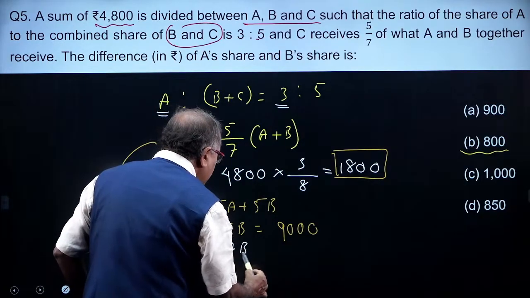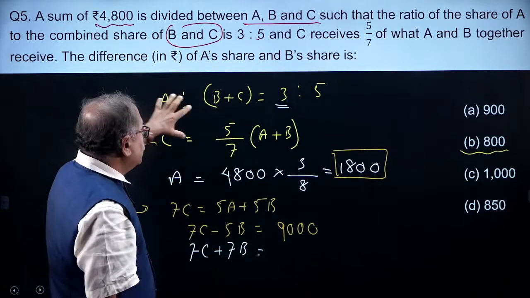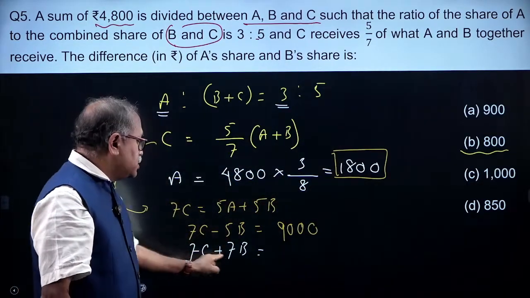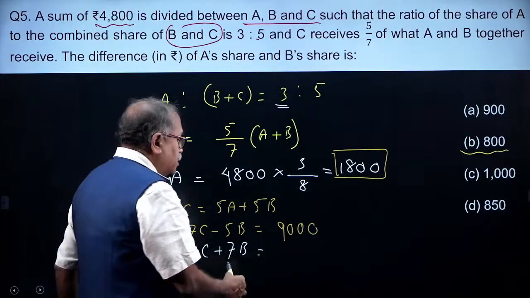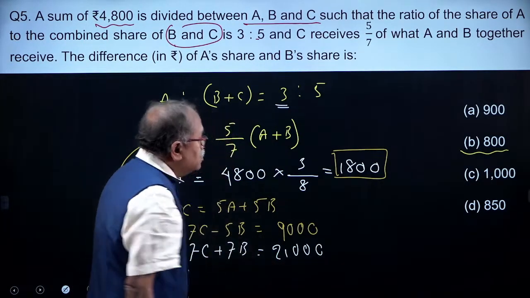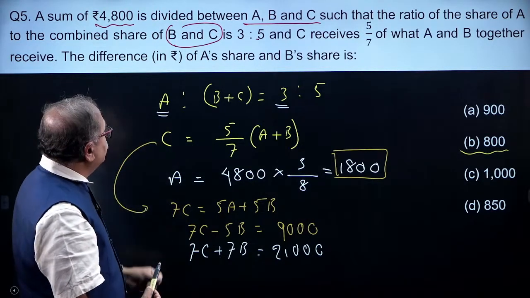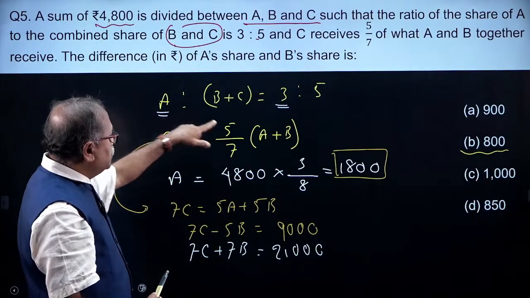I am multiplying the whole equation. So what is B plus C? 4800 minus 1800, which is 3000. So 3000 into 7, because I am multiplying the whole equation by 7. So 7 3 21, that is what it comes. 7 B plus C, 3000.